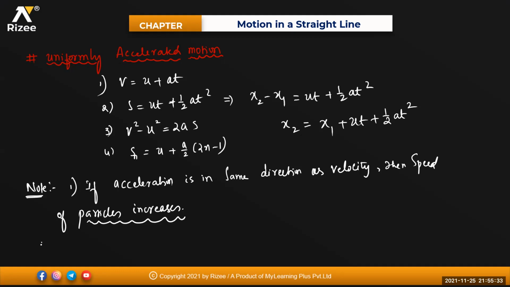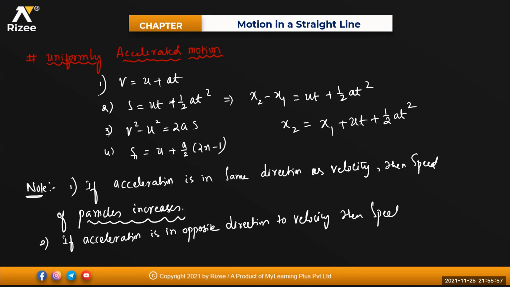One more point. If acceleration is in the opposite direction to velocity, then what happened to its speed?